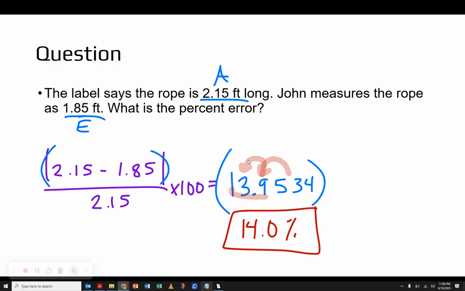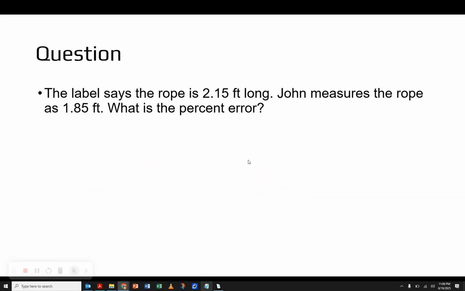Hopefully this percent error stuff isn't too bad. Remember, I'm giving you the equation. The biggest thing is just decide which is your E, which is your A, and then make sure you're comfortable plugging that into the calculator.